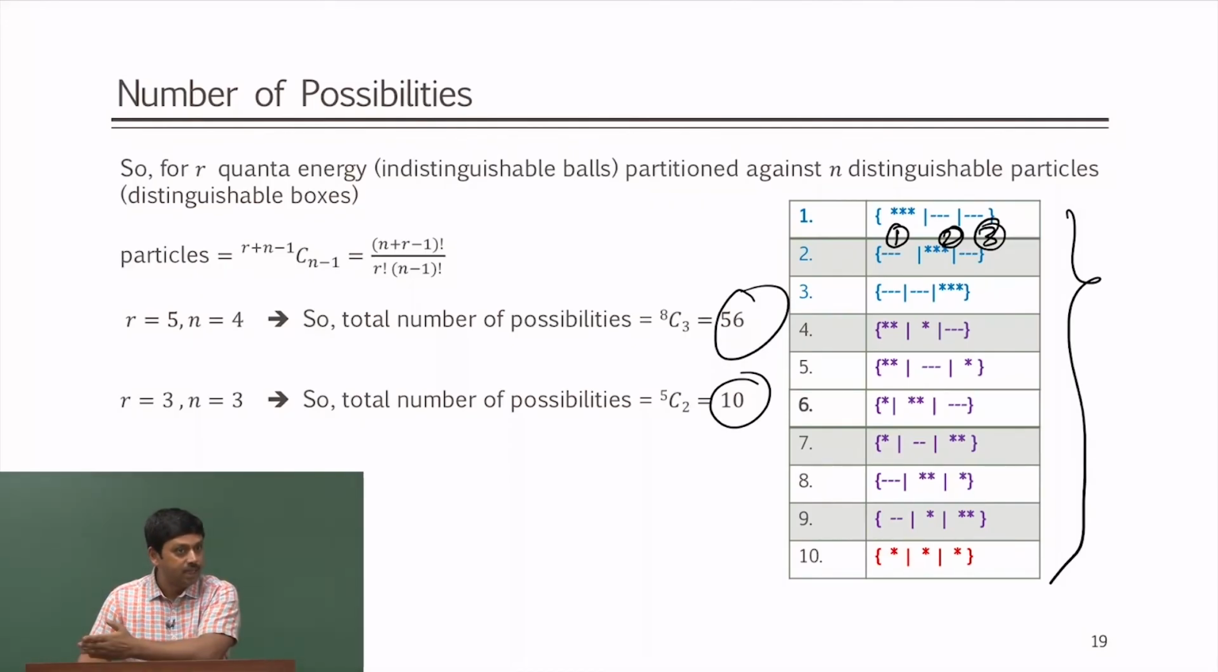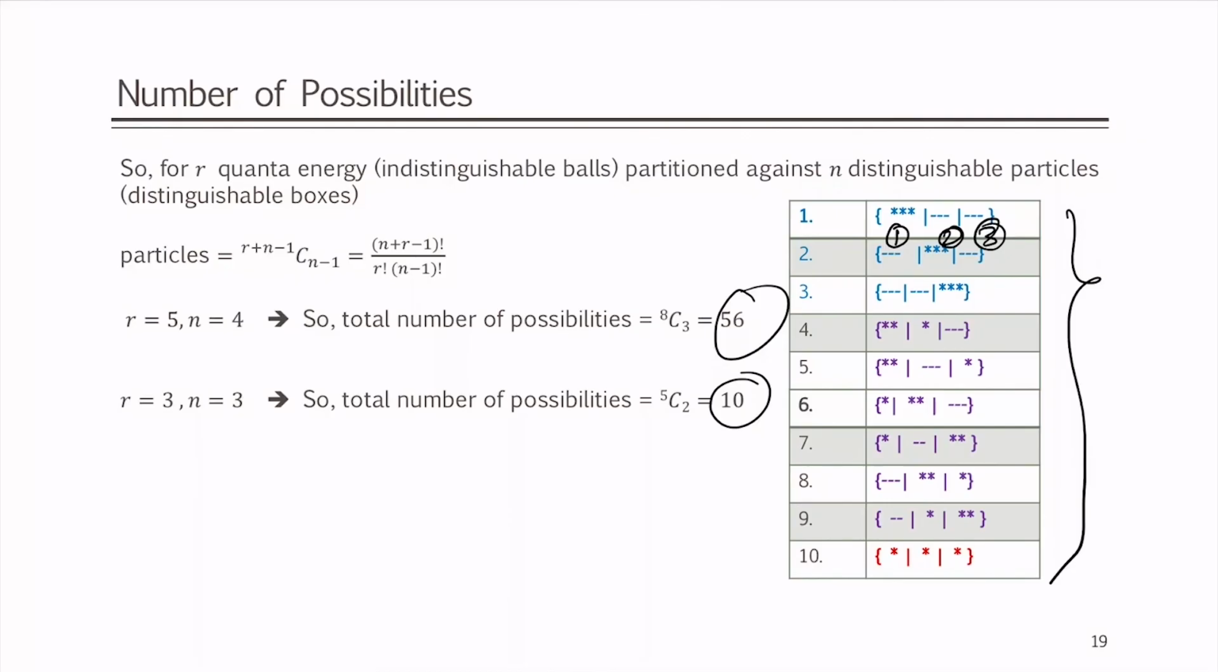And each distribution has different possibilities, like A, B and C. So, A has 3 possibilities, B has 6 possibilities, and C has only 1 possibility. So, this gives me the formula n plus r minus 1 C n minus 1, which gives me all the possible distributions. They do not give me just one distribution, they give me all possible distributions.